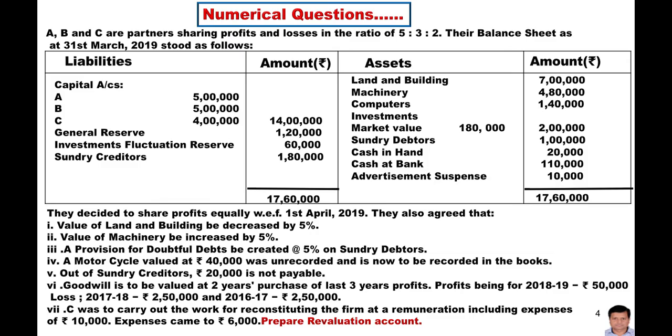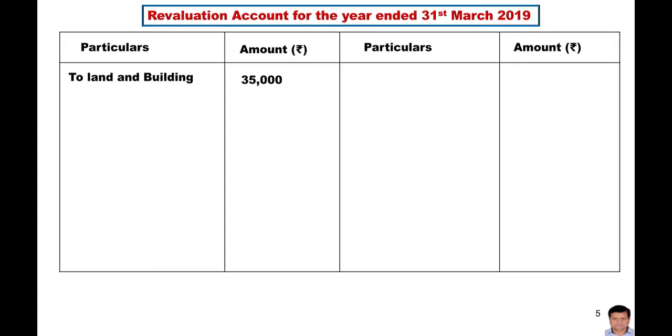Again see the question: value of the machinery increased by 5%. Here we are going to increase the value of assets, meaning it will be shown on the credit side. Why? Because it is the profit to the firm. Now see how the treatment will be done. By machinery, and the figure is 24,000.